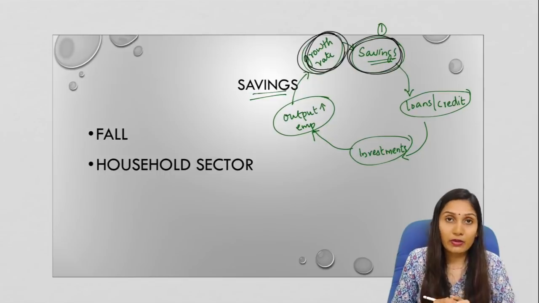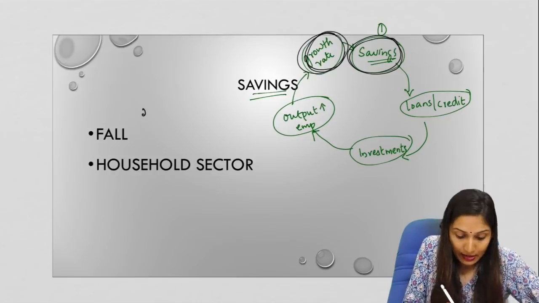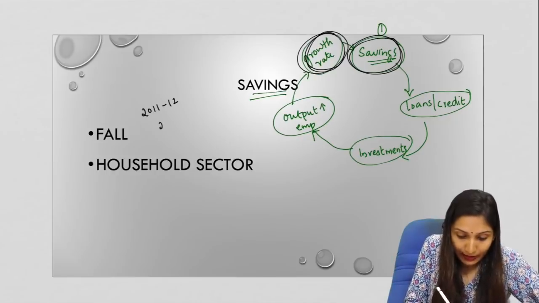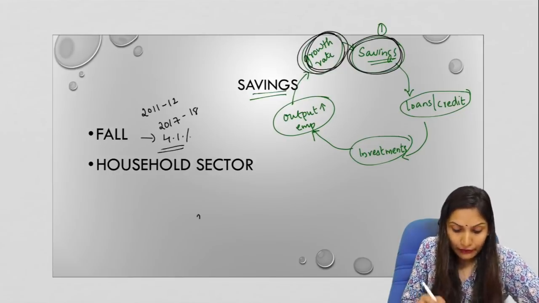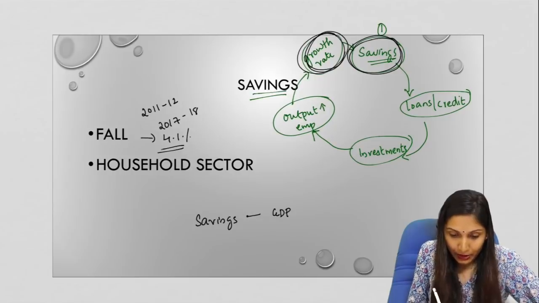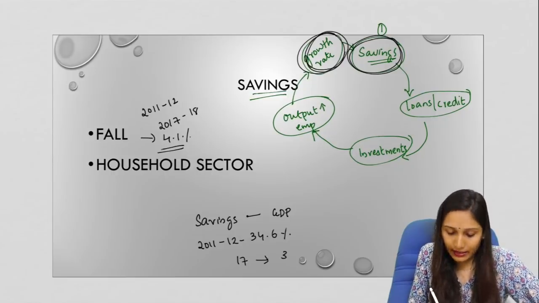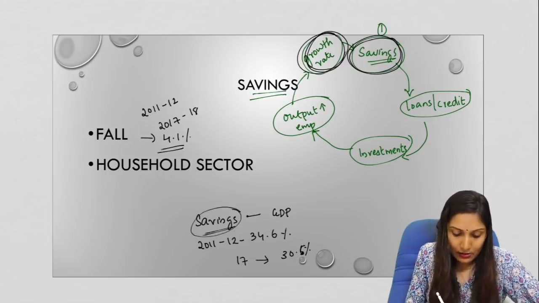Now, we need to understand what is the current scenario of savings in the Indian economy. The gross domestic savings, compared to 2011-12, in 2017-18 has fallen by 4.1 percentage points. If we compare the gross domestic savings as a percentage of GDP, that is savings as a percentage of GDP, in 2011-12 it was 34.6%. In the 2017-18 financial year, it has become 30.6%. So, the savings rate has also come down.